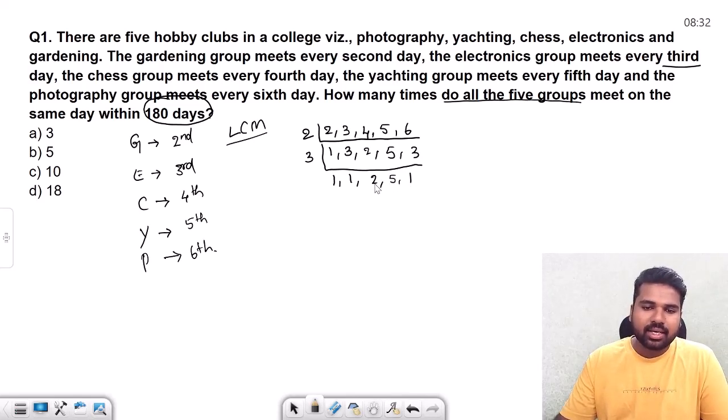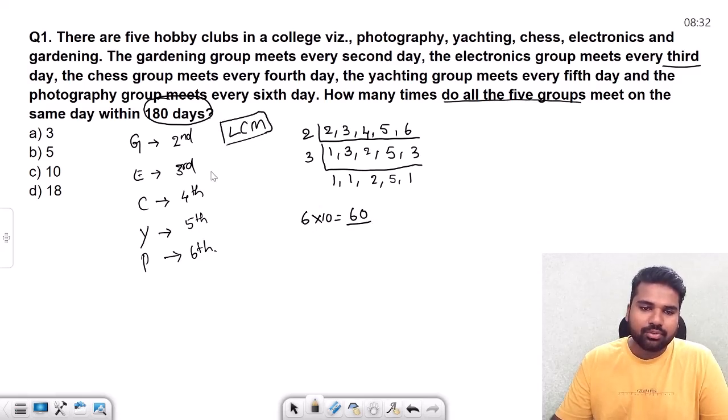Now all here, 2 is also prime, 5 is also prime. Then the remaining 2 are also prime numbers. We simply have to multiply all these, and whatever the result, that will be the LCM of all these numbers. So what will it be? 6 into 10, that is 60. So 60 is the least common multiple of all these numbers.